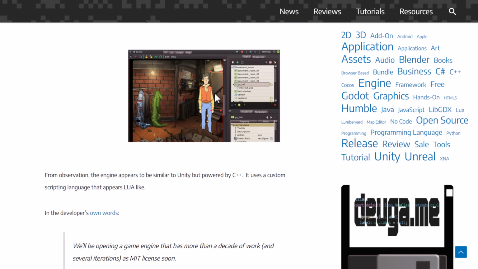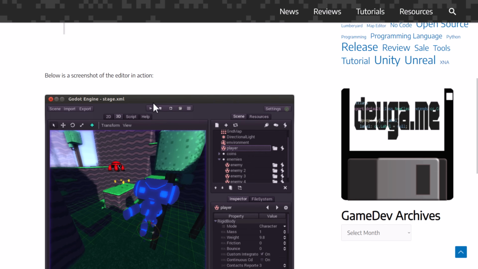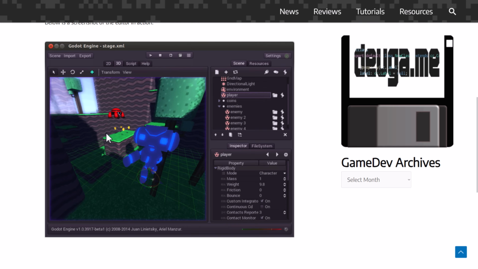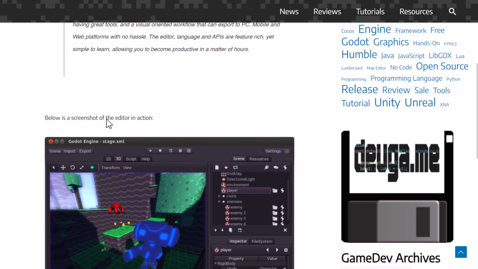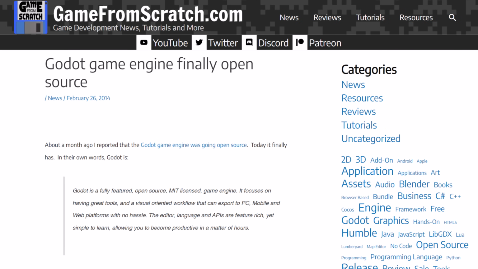Now, ultimately it ended up being released in February 2014, so we've got the first release of Godot, kind of. So this was the first open source release. I'm not sure that this was the first one. Yeah, I guess this was the 1.0 release. So we're not talking about what is new with it, other than the fact that the entire thing is new at this point in time. So let's go ahead and check it out.